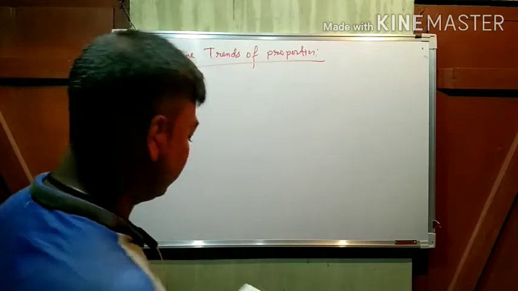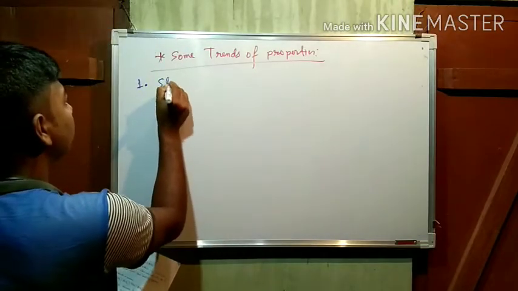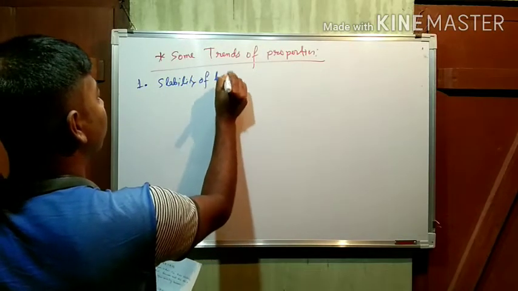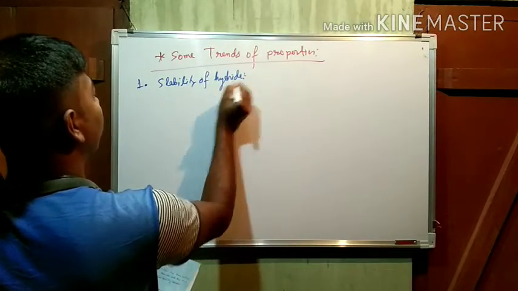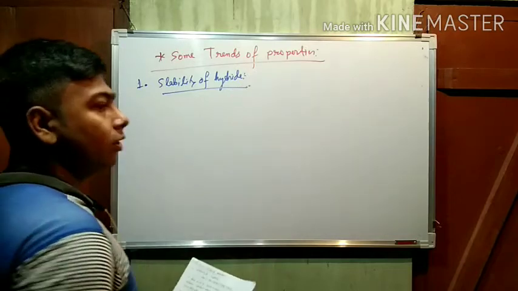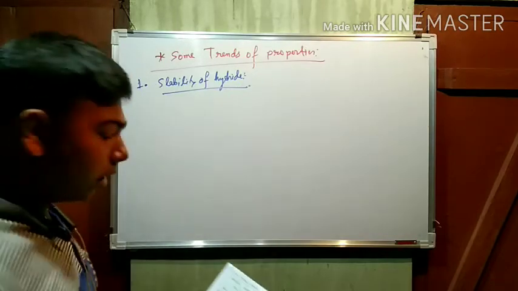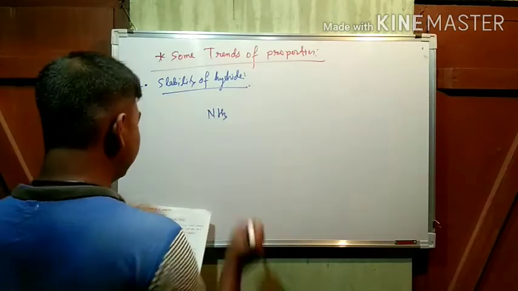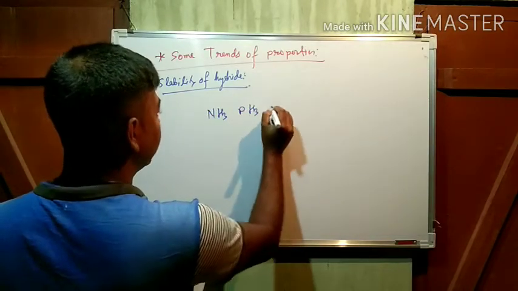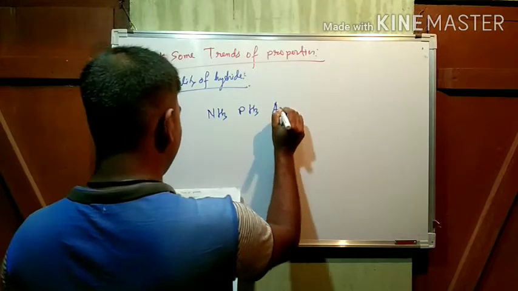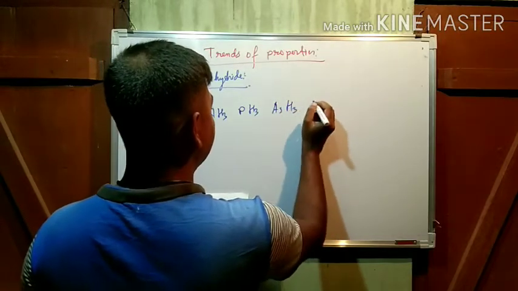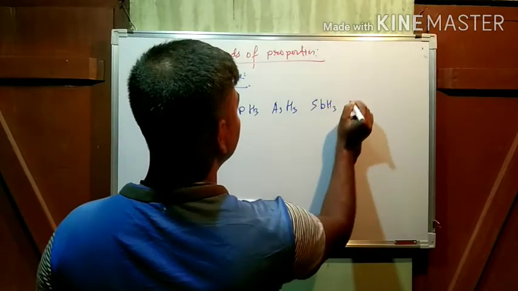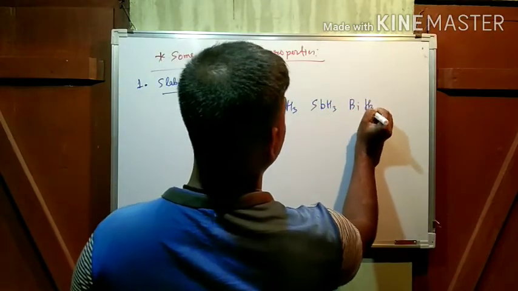Now see. First one is the stability of hydrides. Now the hydrides are these: NH3, PH3, AsH3, SbH3, BiH3.